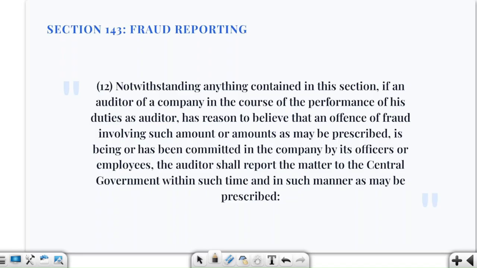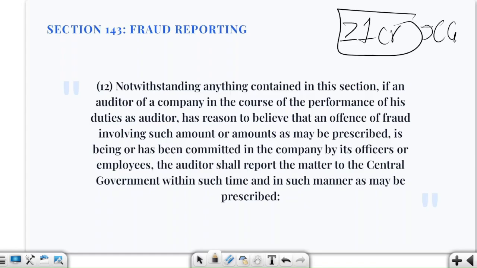Let us talk about the most important part, which was fraud reporting, that I was telling you. Here you have to remember that if the fraud involves more than 1 crore rupees or is equivalent to 1 crore rupees, in that scenario we have to report to the central government. But if the fraud is less than 1 crore rupees, then we have to report to the audit committee of the board, if constituted, and if there is no audit committee, then we report to the board of directors. Fine.